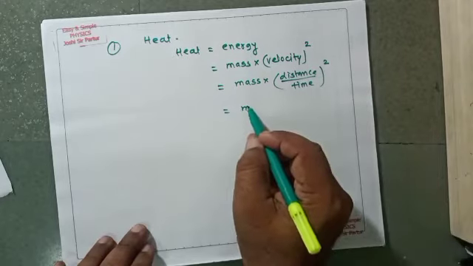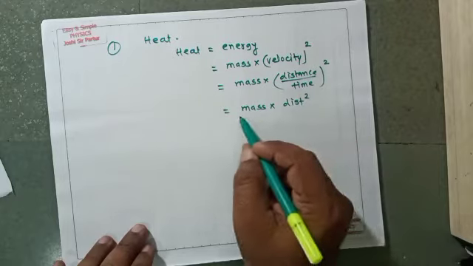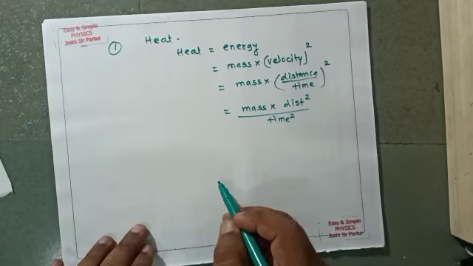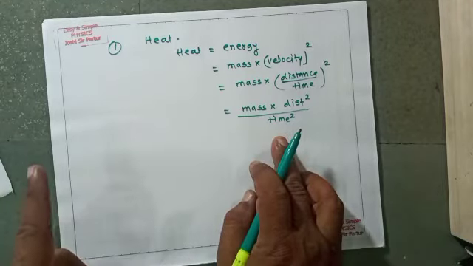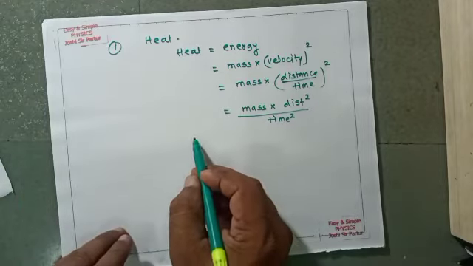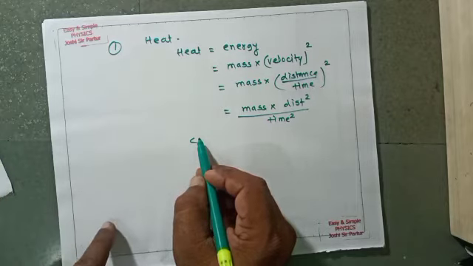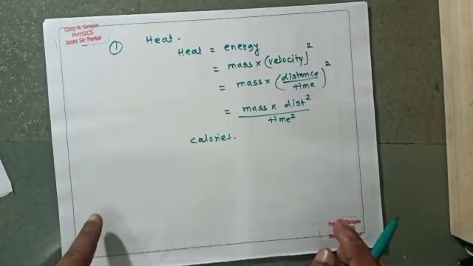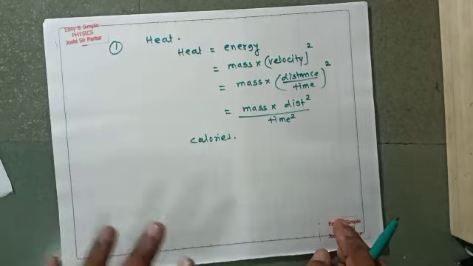So mass multiplied by distance square upon time square. This is the dimensional formula for heat. We measure heat in calories.